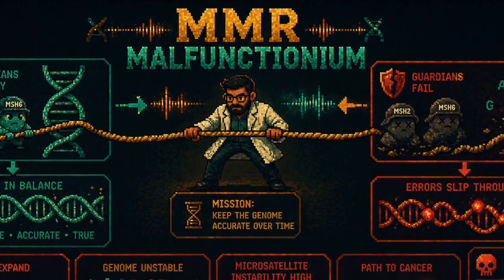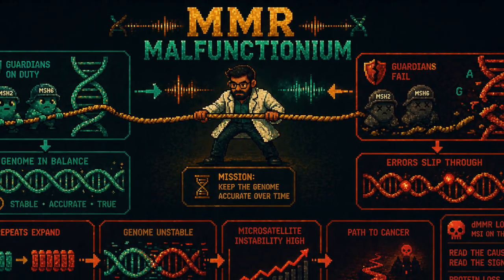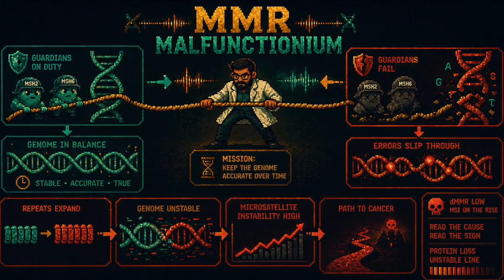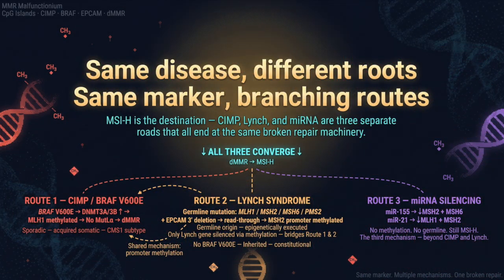If repair goes down, and repeats go high, that's the pathway into MSI. Same disease, different roots, same marker, branching roots.